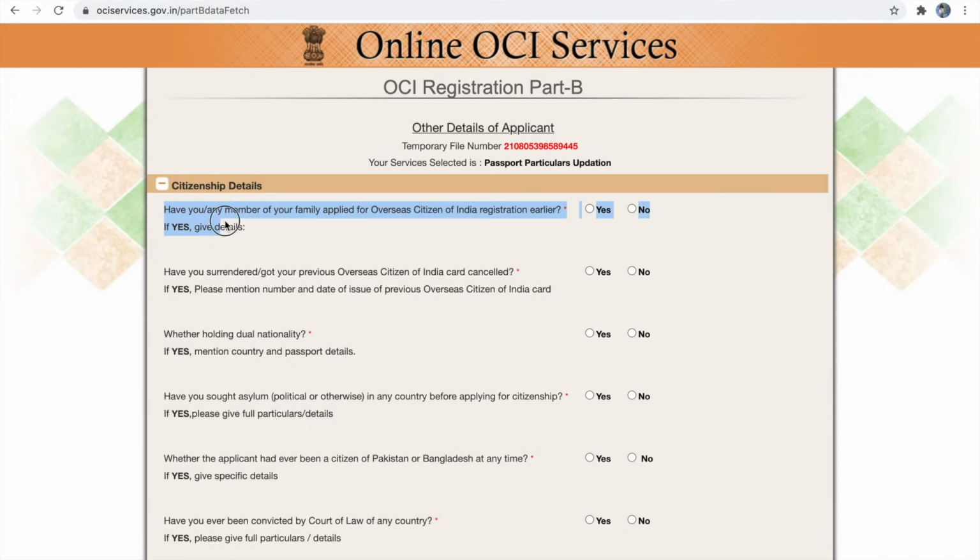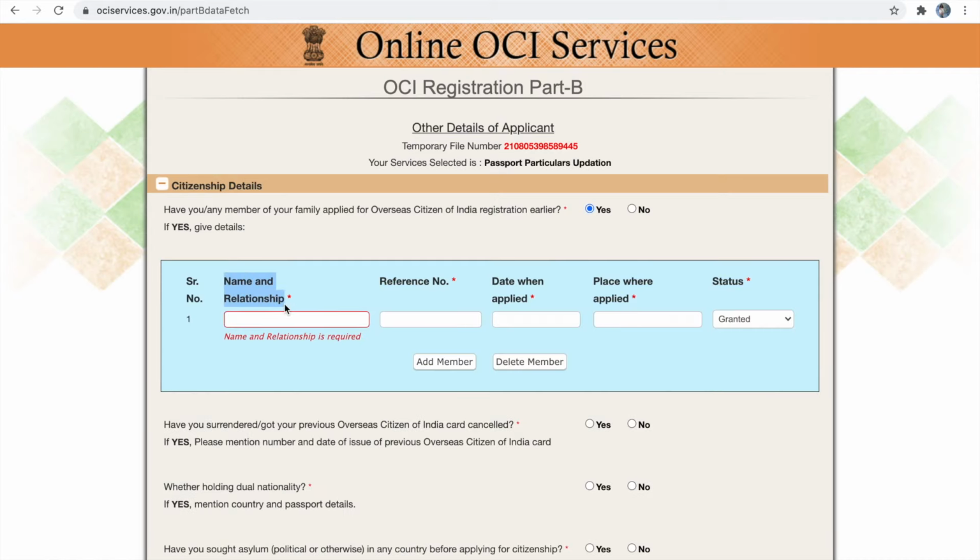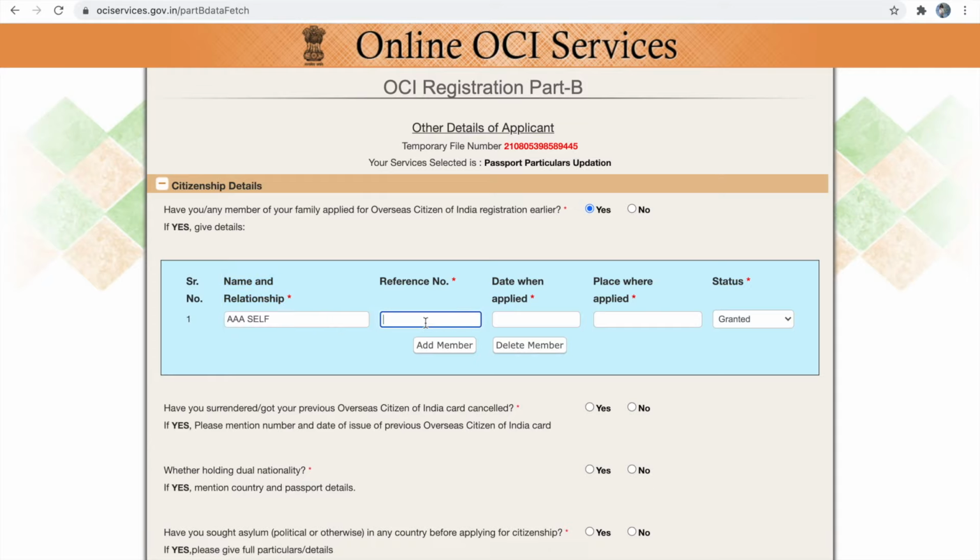So the first question is going to be, have you ever or any member of your family applied for OCA? Since this is updation of your OCA, you have to click yes and provide your OCA details. In name and relationship, you have to provide name of the applicant and self. Next is the reference number. Your reference number is nothing but the file reference number that is present in your OCA card itself.